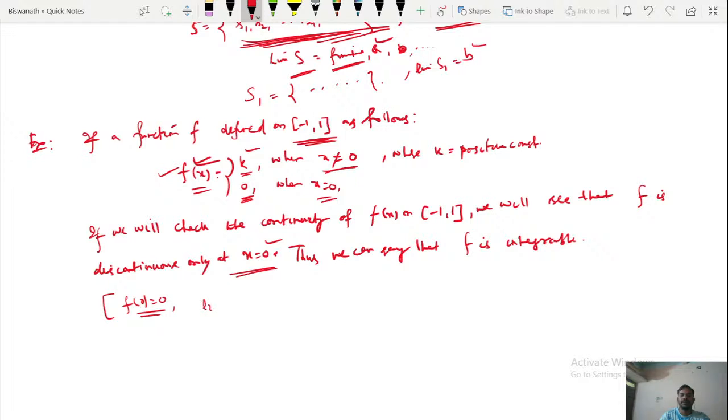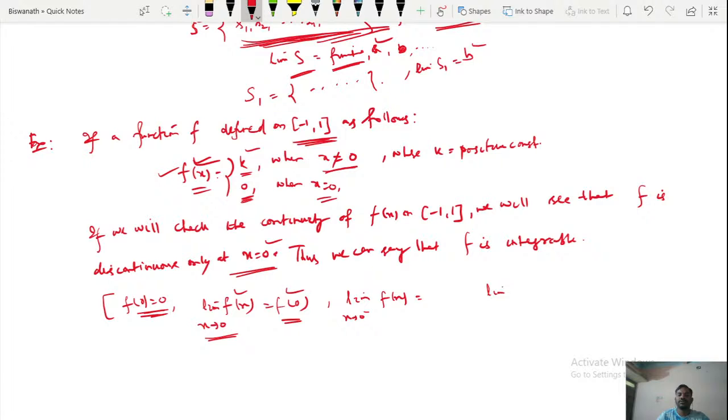Then you have to check whether the limit of f of x as x goes to 0 is equal to its functional value at 0. But f of 0 is 0, so what is the limit of f of x as x goes to 0? You know how to find a limit: you have to calculate the left hand limit and the right hand limit.